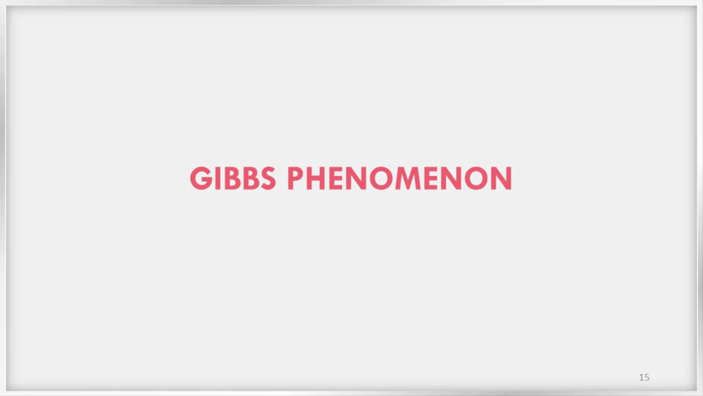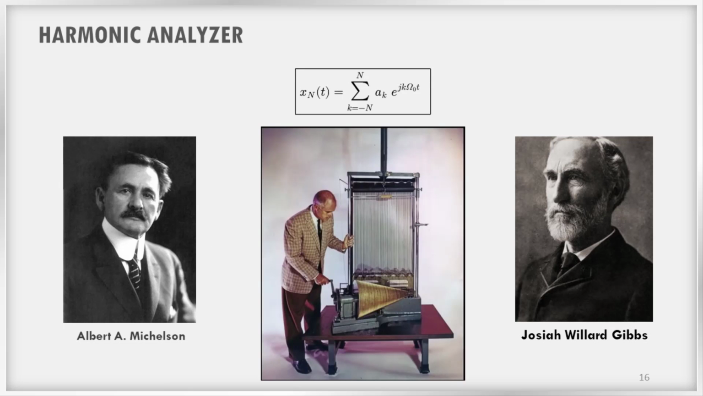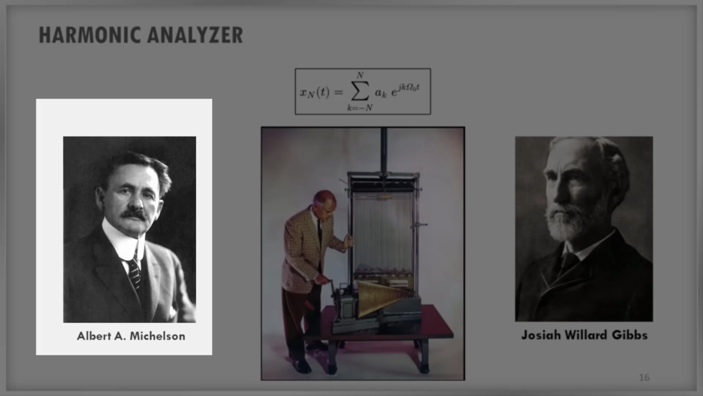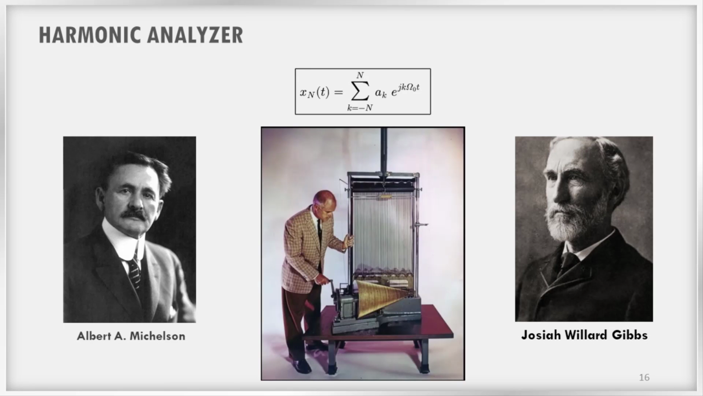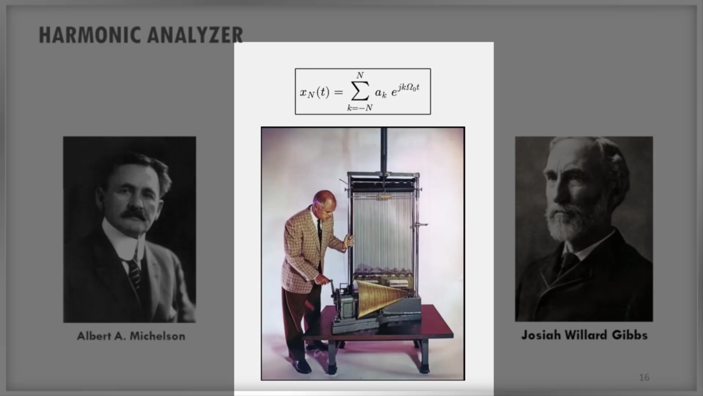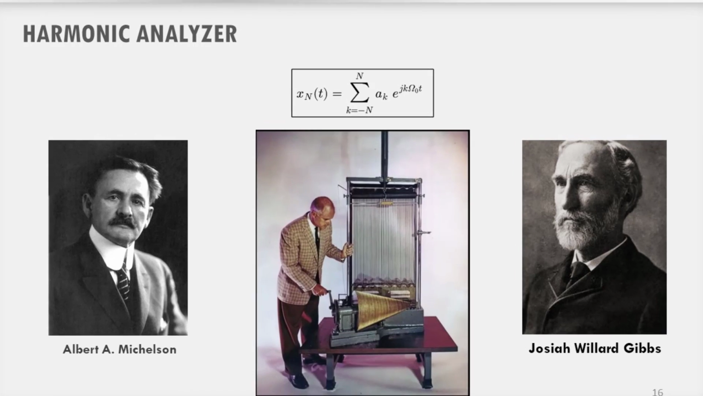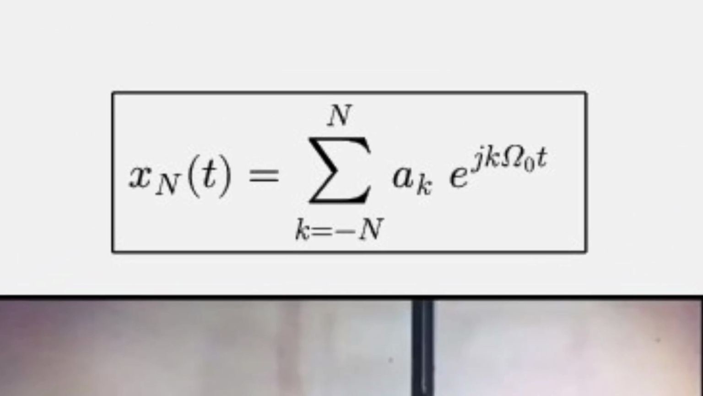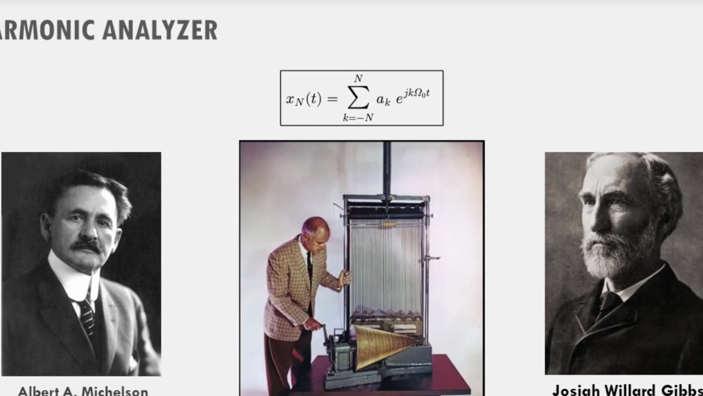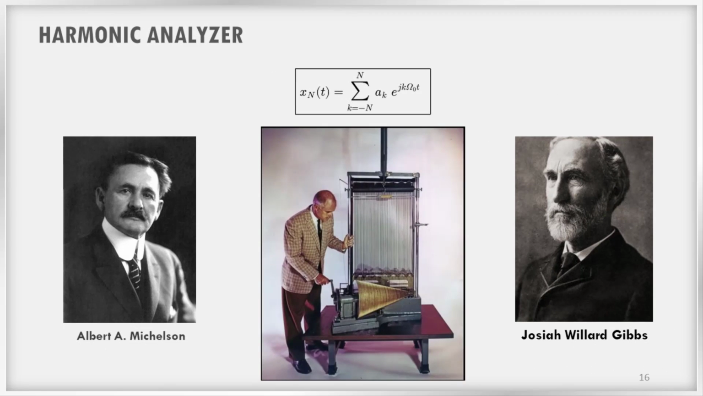Now let us look at Gibbs phenomenon. In 1898, an American physicist, Albert Michelson, constructed a harmonic analyzer, a mechanical device that for any periodic signal x of t would compute the truncated Fourier series approximation as per this equation. First, let us watch a video about the working of Albert Michelson's harmonic analyzer and come back to the Gibbs phenomenon.